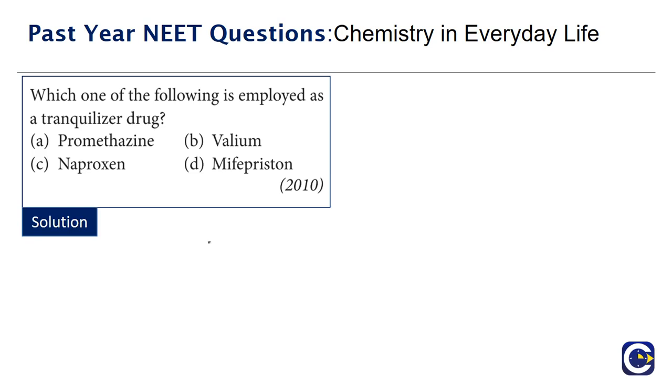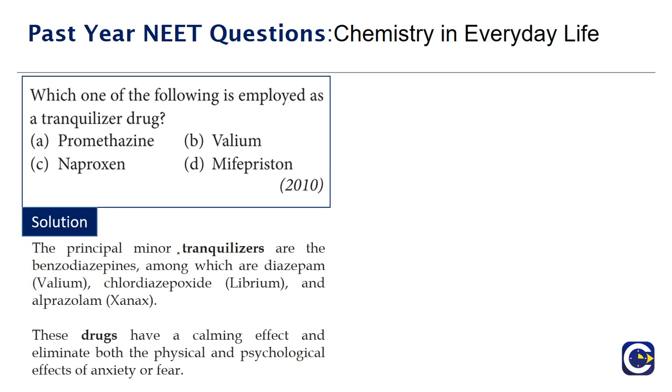If you look at the principal minor tranquilizers, they are primarily the benzodiazepines, among which we have some very popular examples: diazepam, the common name for this is Valium, chlordiazepoxide, the common name for this is Librium, and alprazolam, the common name for this is Xanax.